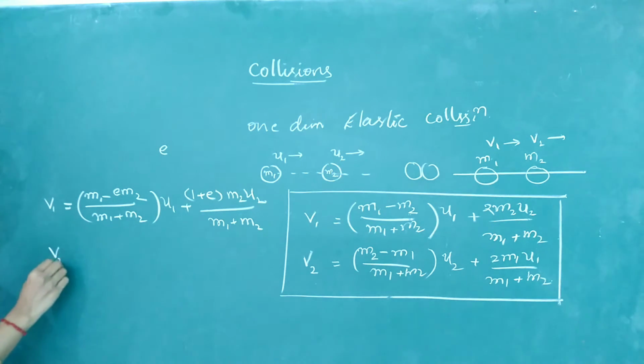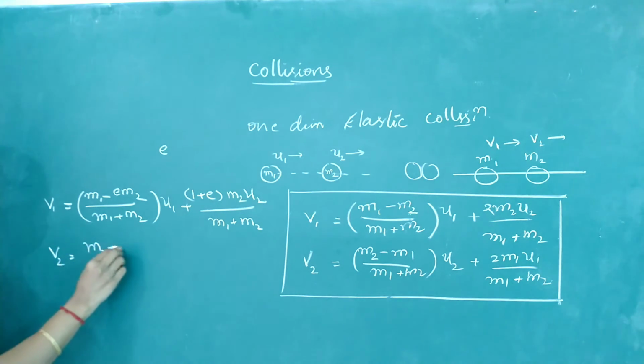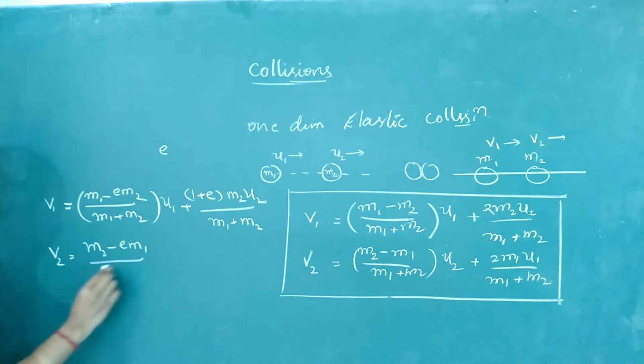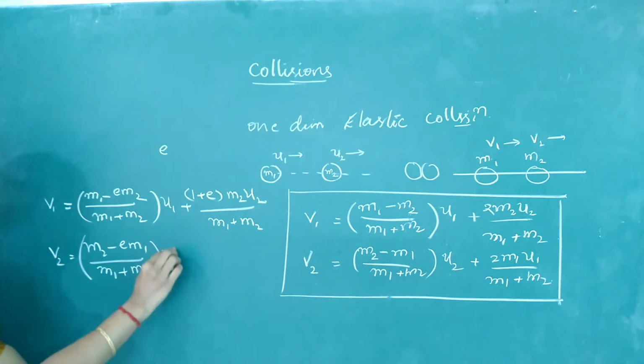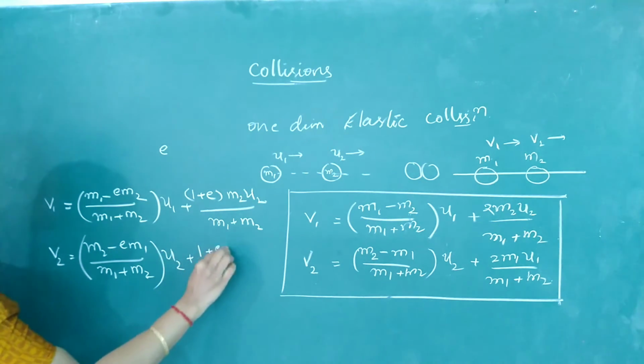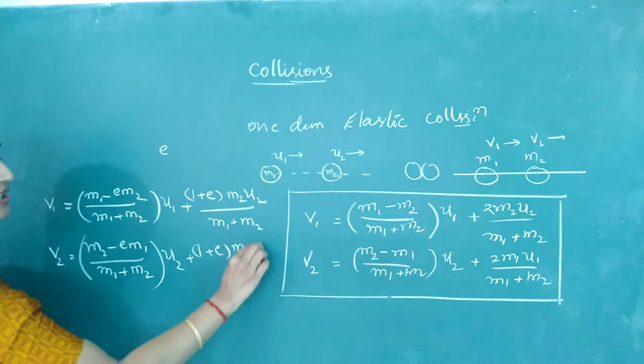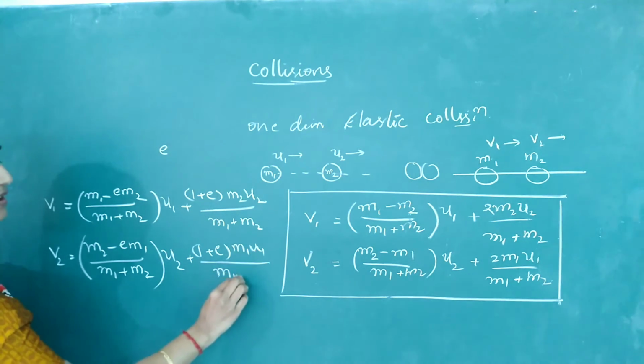Similarly, write the equation for V2. I told you, interchanging 1s and 2s, you can get the value of V2. V2 becomes M2 minus E M1 by M1 plus M2 into U2 plus 1 plus E into M1 U1 by M1 plus M2.